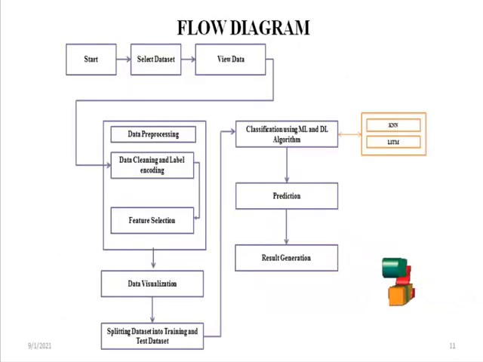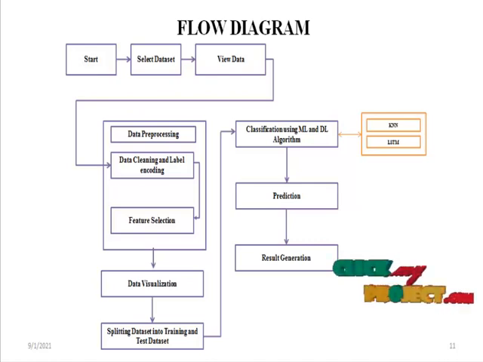Now we are going to see the flow of the project. First, we are going to select the data set. Here we are selecting the EEG signal data set, called the brainwave data set. We have to select the data set and load it into the process. After that we are going to pre-process it. In the pre-processing we are going to clean the data and apply the label encoder.